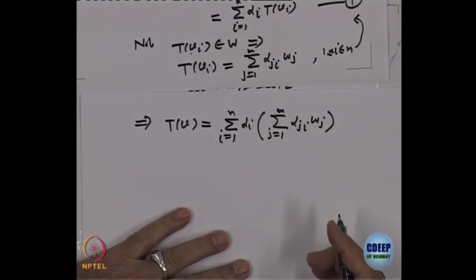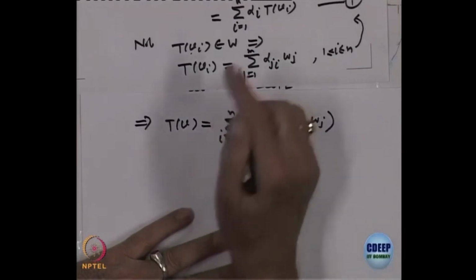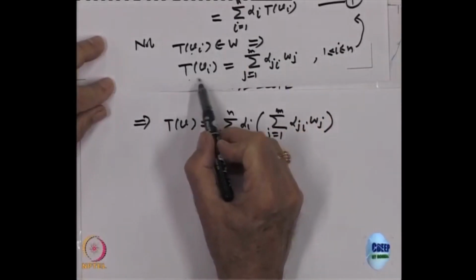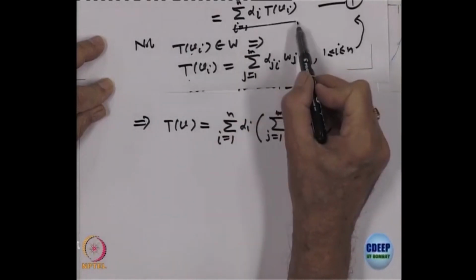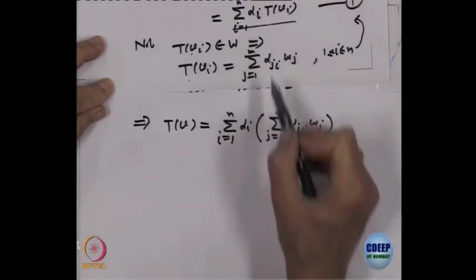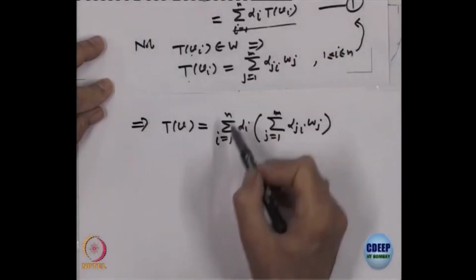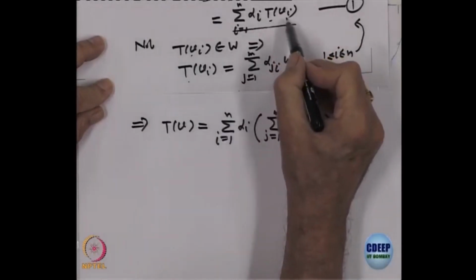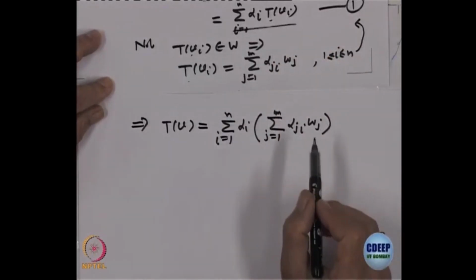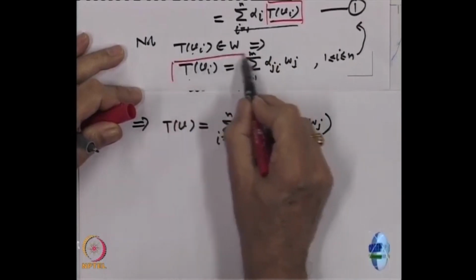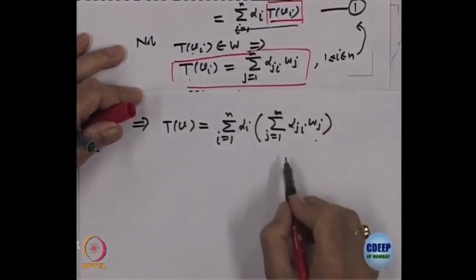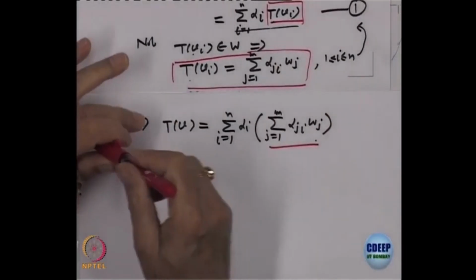Is it okay? I have taken this value T of V i, which is this. I have put this value here in this expression 1. So, sigma i equal to 1 to n alpha i, and T of V i, that value is put here. So, this is my T of V i.